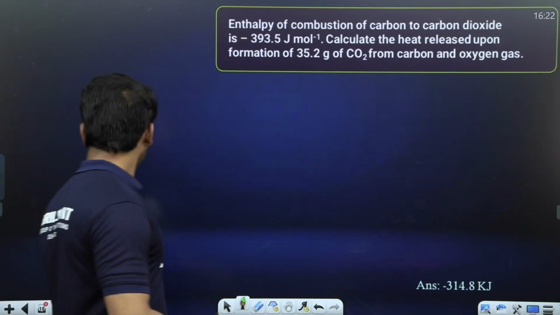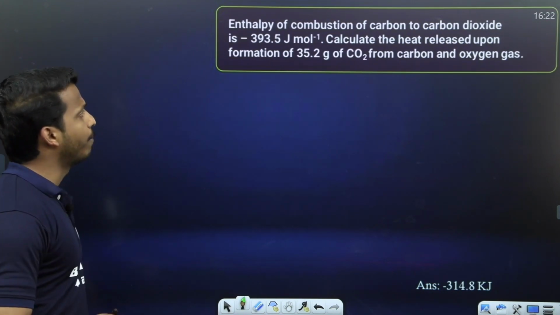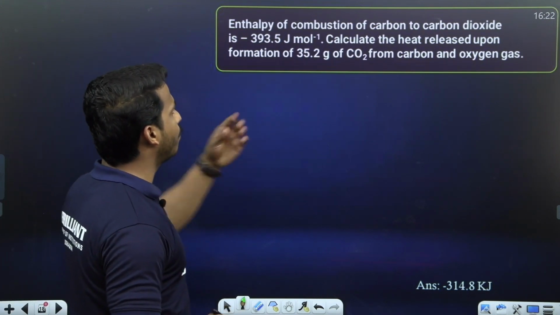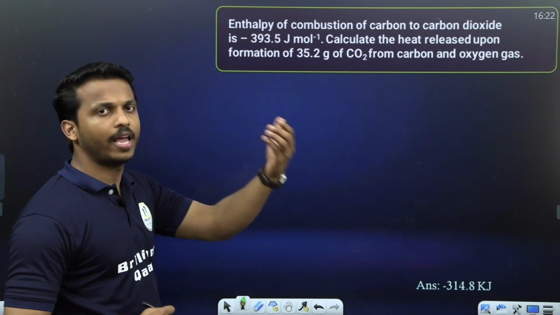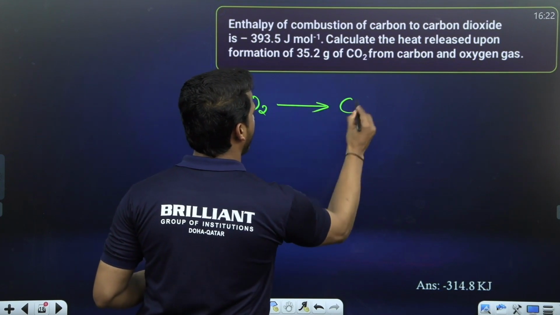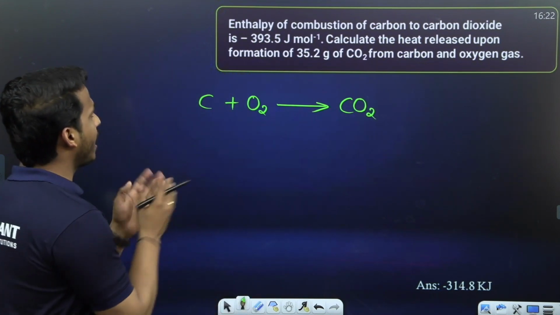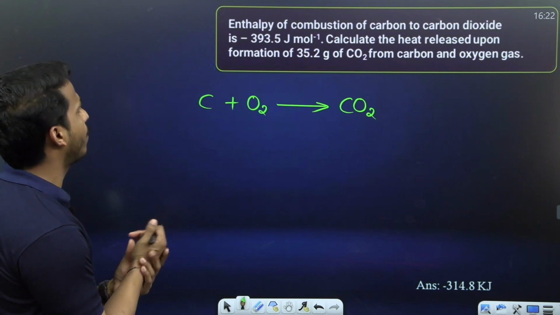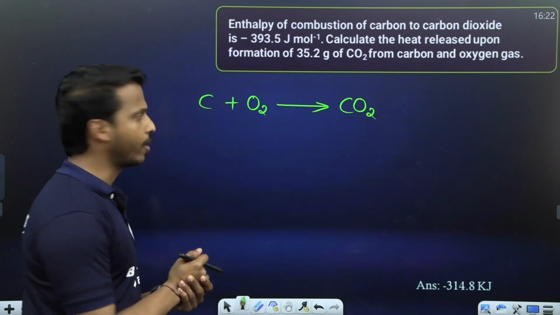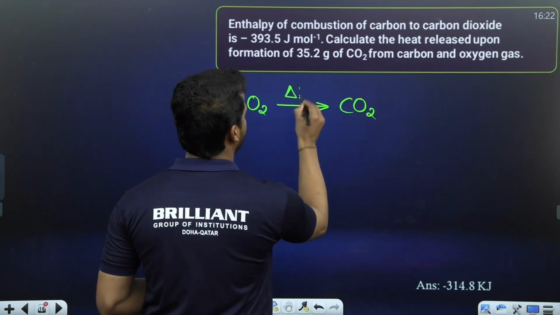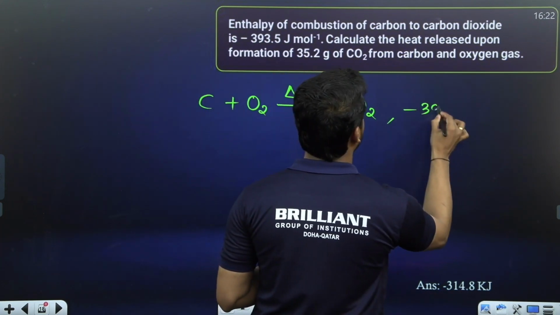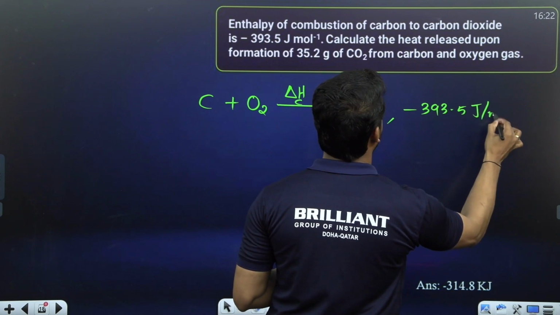Okay, next one. What is the enthalpy of combustion? All are NCERT questions, listen carefully. What is the enthalpy of combustion of carbon to carbon dioxide? Carbon undergoes combustion, what do we get? Carbon dioxide, yes. The enthalpy of combustion of carbon to carbon dioxide is minus 393.5 joule per mole. This is enthalpy of combustion, right? It's a combustion reaction. How much is it? Minus 393.5 joule per mole. Perfect.